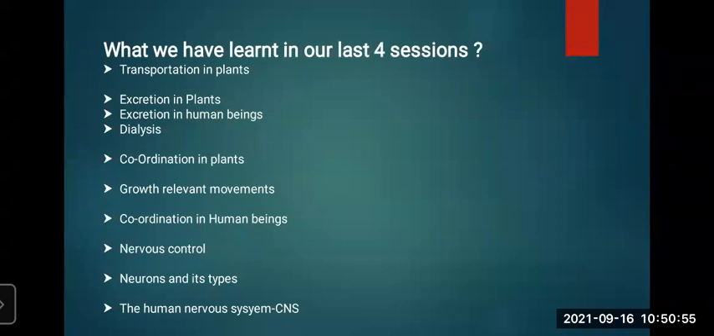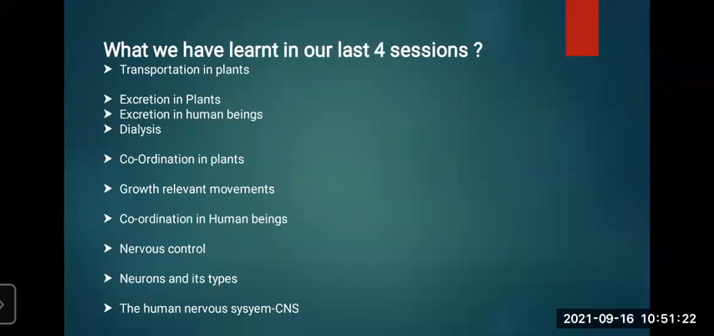Now coordination in human beings, how does it happen? Different processes go on simultaneously in the human body. All these processes need to be efficiently and effectively controlled and coordinated. This is done with the help of two systems. We have learned the nervous system. In the nervous system, we have learned that humans can respond to changes in the surroundings due to nervous controls and impulses. So response to stimulus we have learned.